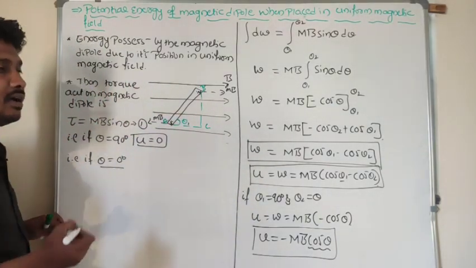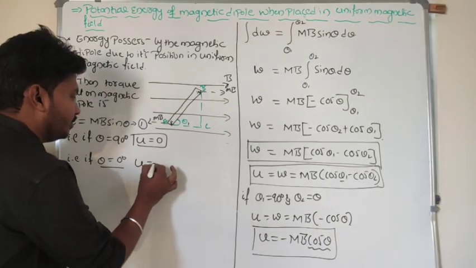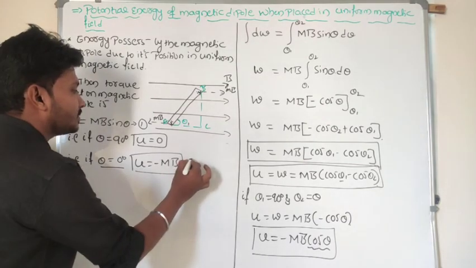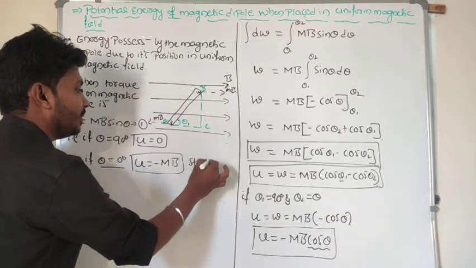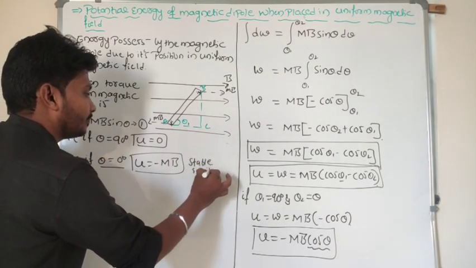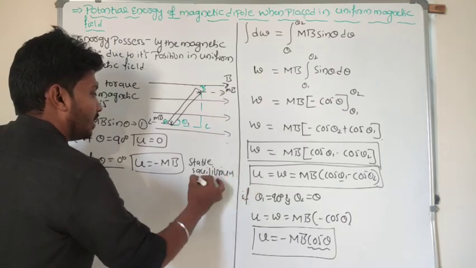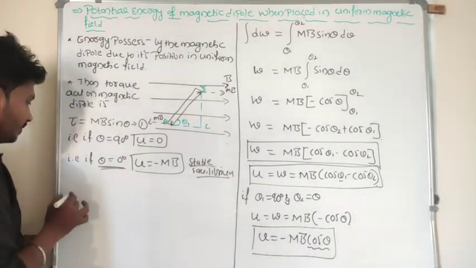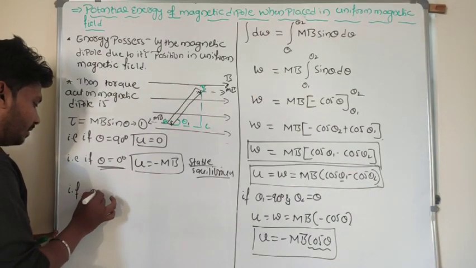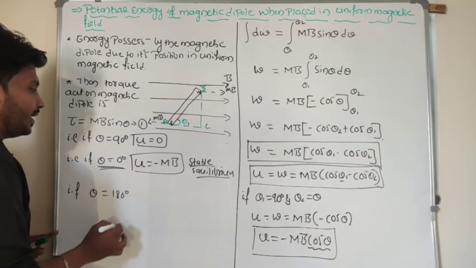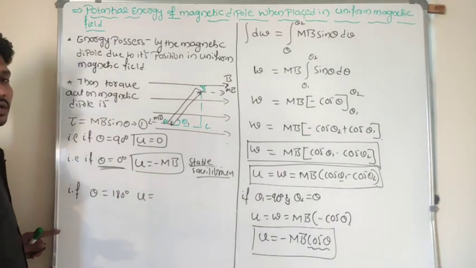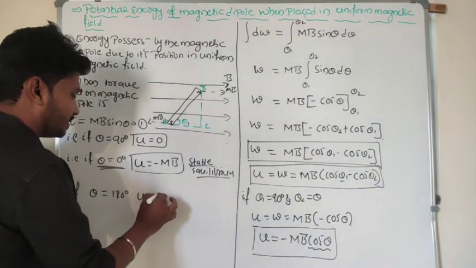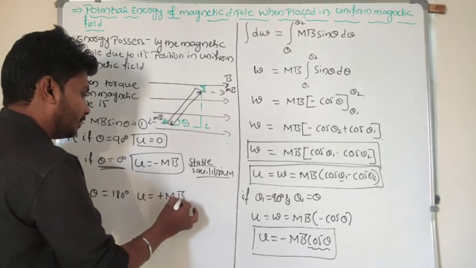So that is theta 0 degree. Then U is equal to minus of m into b. This we can consider as stable equilibrium. At what angle does the magnetic dipole exist in stable equilibrium? If theta is equal to 0 degree. If theta is equal to 180 degree, then cos of 180 means minus 1, minus into minus plus, plus of m into b.